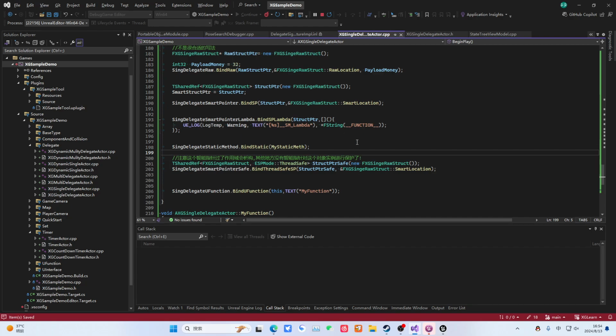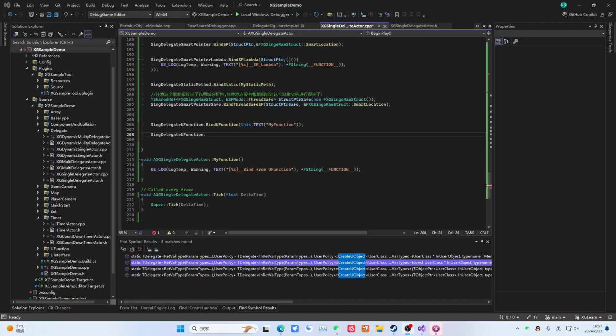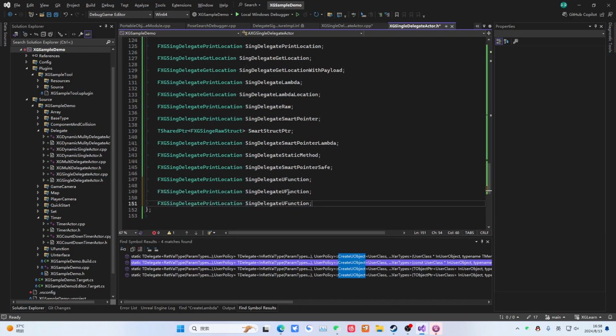Okay, so that is our entire simple demonstration. Let's see if there is anything else to add. Alright, let's continue. Actually, the rest is pretty much done. You will notice that we have already written that bound object. So we won't demonstrate it again. Let me further refine this for everyone. We need to write down these several methods for everyone. Object. And this is BindWeak. Then we copy it over. Put it here.